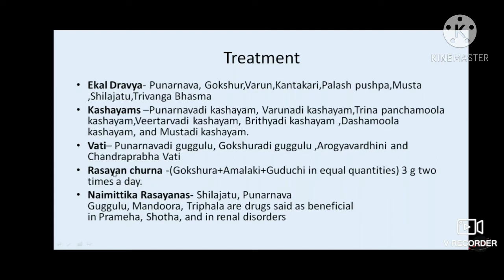And as we know, Rasayan Churna is also used judiciously in diabetic kidney disease, because once the channels are clear, we have to nourish the organ, and for nourishment we need Rasayana. Rasayan Churna consists of Gokshura, Amalaki, and Guduchi, mixed in equal quantity and given in a dose of 3 grams twice a day. And in Ayurvedic classics, Shilajit, Punarnava, Gokshura, Mandura, and Triphala, the combination of these drugs, are called Naimittika Rasayana Dravya for Prameha, Shotha, and renal disorders.